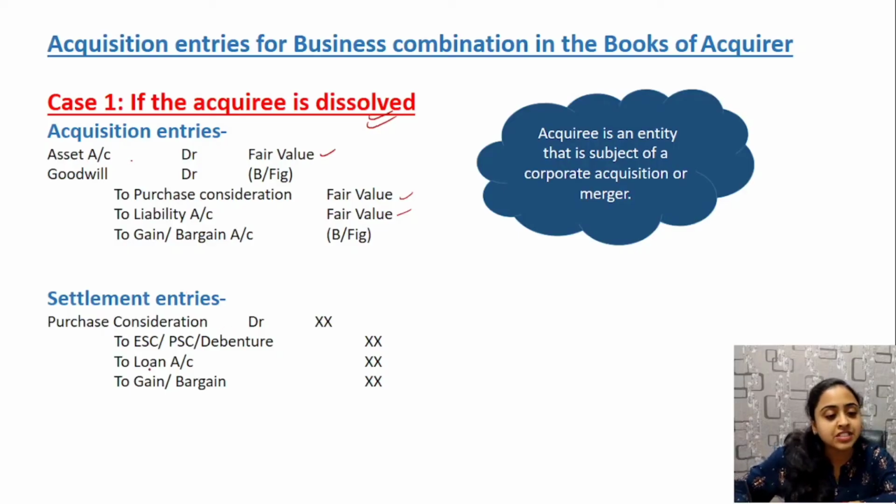Settlement will be purchase consideration to equity shares, preference shares, debentures, loans, bargain gain. The acquiree, according to the standard, is the entity being acquired under this corporate acquisition or merger. Any company which is being sold out is known as the acquiree.